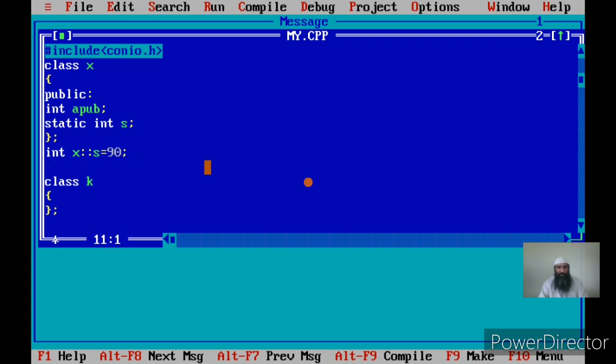Let us create three objects of this class. I'll say X is my class. I create objects O1, O2, O3. Okay, O3. Now let me watch.